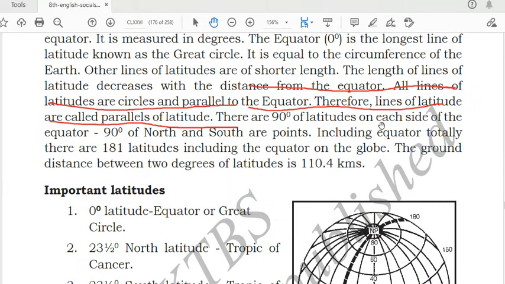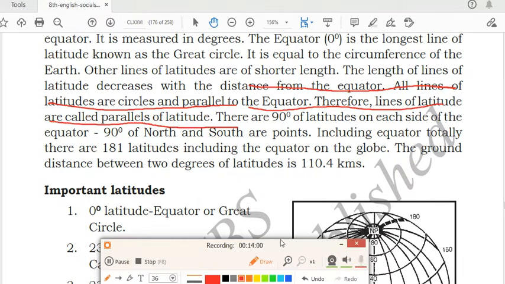There are 90 degrees of latitude on each side of the equator. 90 degrees north and south are points. Including the equator, there are totally 181 latitudes on the globe. The ground distance between 2 degrees of latitude is 110.4 kilometers.